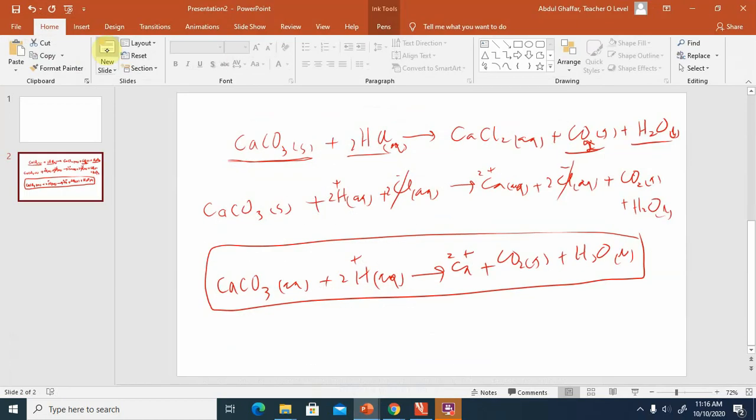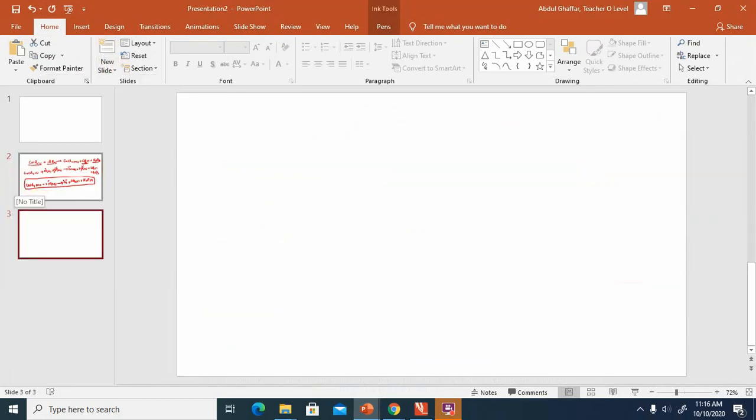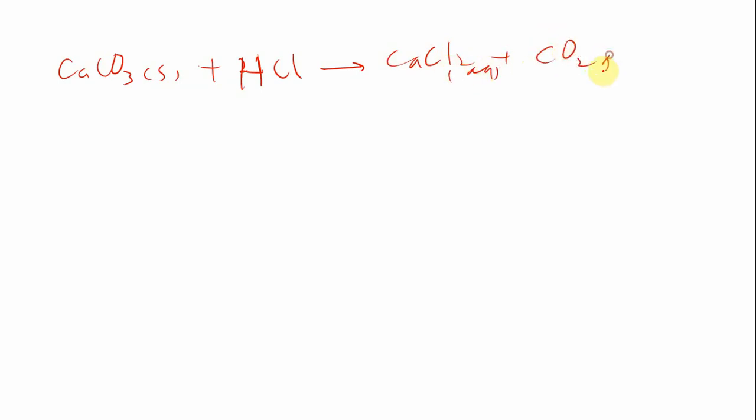I have solved this initially, but now we are writing it again. CaCO3, calcium carbonate, is in solid state. It is reacting with hydrochloric acid, HCl. Then it will produce CaCl2, calcium chloride, in aqueous state, and then CO2 is a gas, and H2O is a liquid. So this is the chemical reaction.